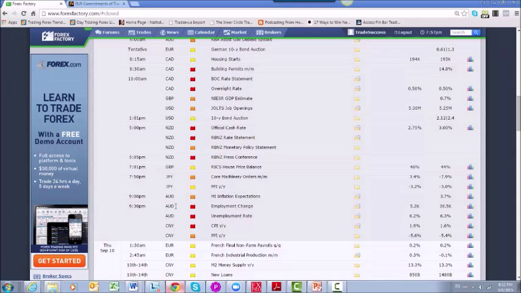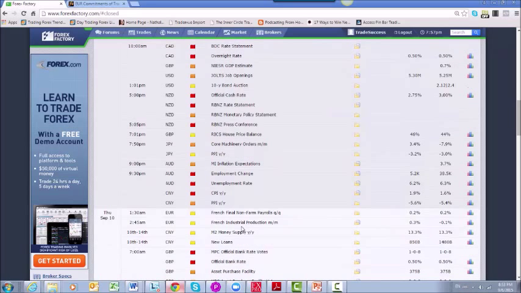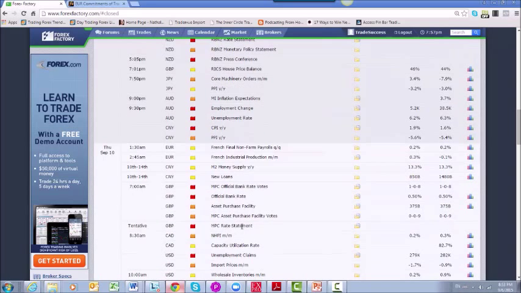And then further into the Asian session, we have employment change data and the unemployment rate for Australia, which will also be important numbers. And then we have CPI inflation data for China coming up at 9:30 p.m. Eastern as well. Going into Thursday, we have MPC official bank rate votes and the official bank rate.